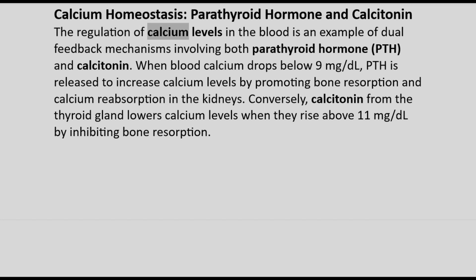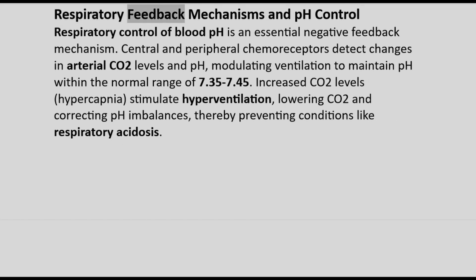Calcium homeostasis, parathyroid hormone and calcitonin. The regulation of calcium levels in the blood is an example of dual feedback mechanisms involving both parathyroid hormone, PTH, and calcitonin. When blood calcium drops below 9 mg per deciliter, PTH is released to increase calcium levels by promoting bone resorption and calcium reabsorption in the kidneys. Conversely, calcitonin from the thyroid gland lowers calcium levels when they rise above 11 mg per deciliter by inhibiting bone resorption.